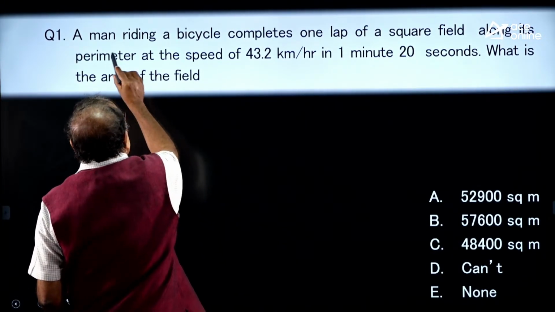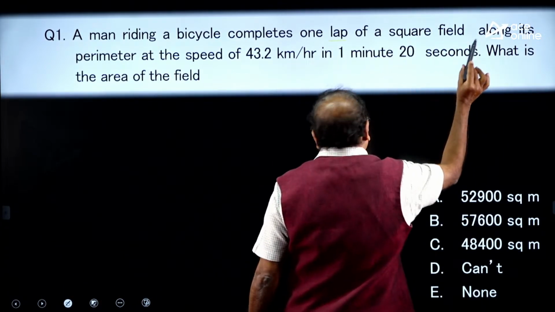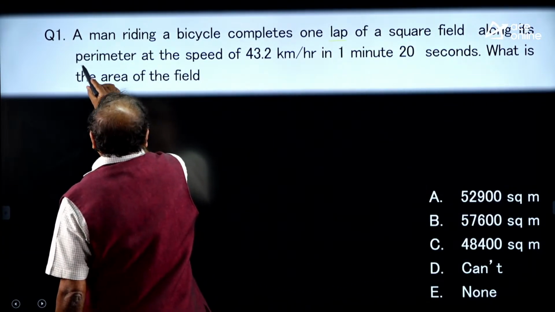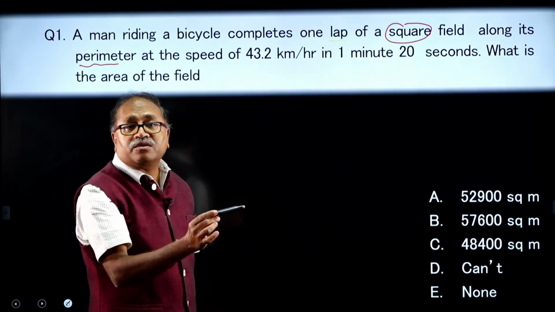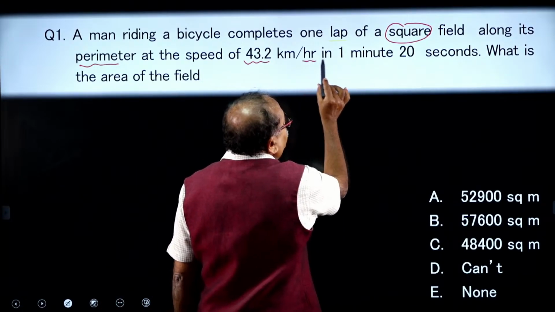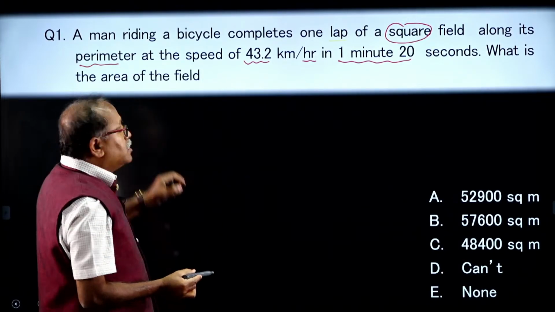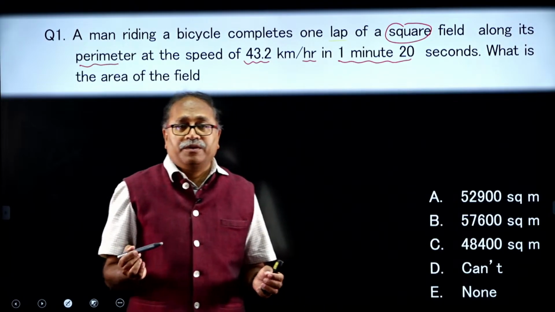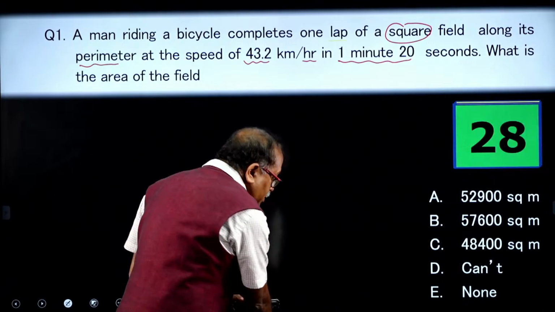The question given here is: a man riding a bicycle completes one lap of his square field along its perimeter with a speed of 43.2 kilometer per hour in 1 minute 20 seconds. What is the area of the field? I need to find out the area of the field. It is an easy question, my dear friends. I give 30 seconds for you to respond to this.